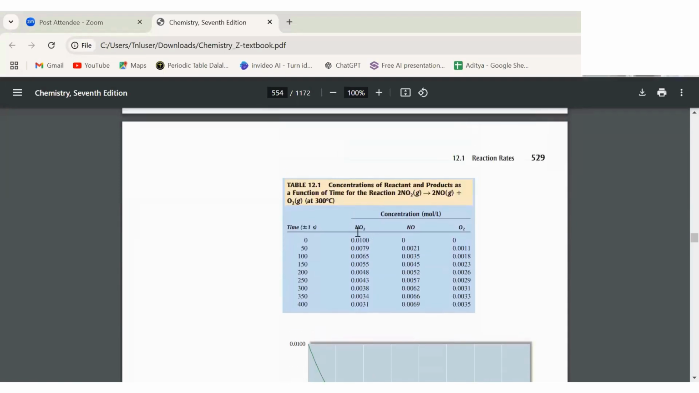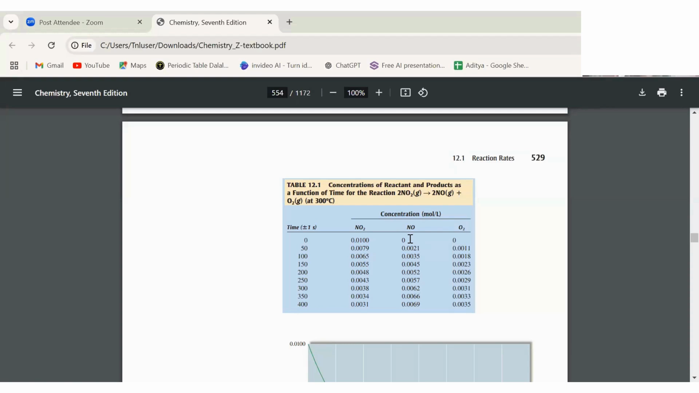So now you can see the reaction is still the same. The decomposition of NO2 is giving NO and O2. Now we have been given the concentration of all these, reactant and product also. We have a time. So at 0 seconds, NO2 concentration was 0.0100. But the NO and O2 concentration is zero because at time zero, the reaction has not started, product has not formed. So the reactant is still intact.